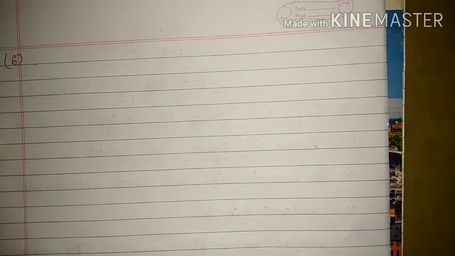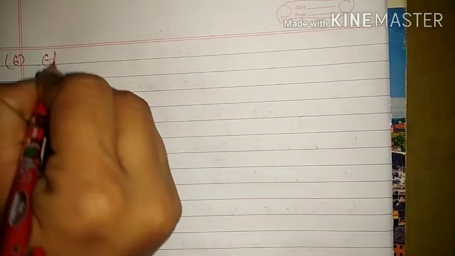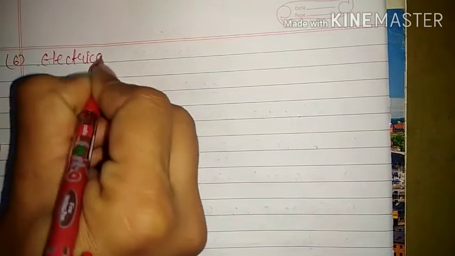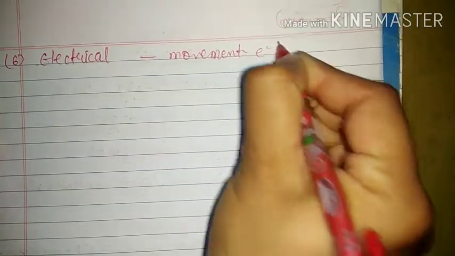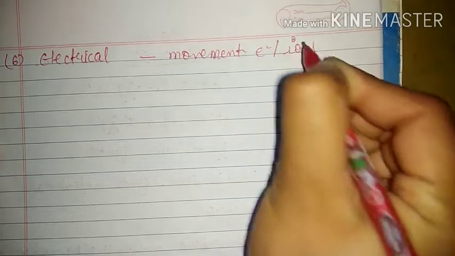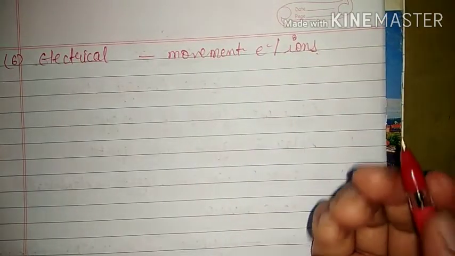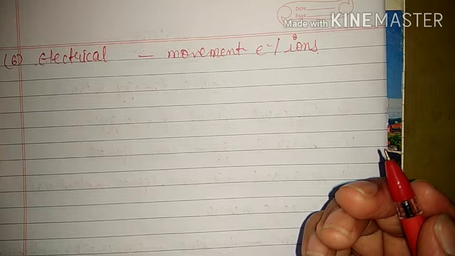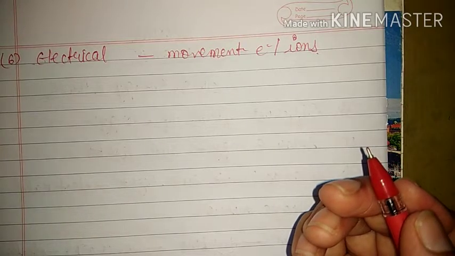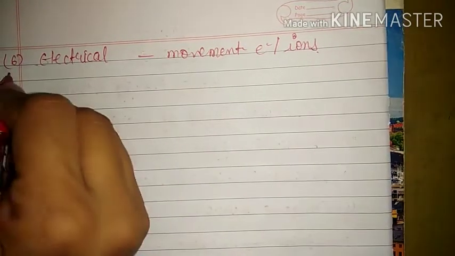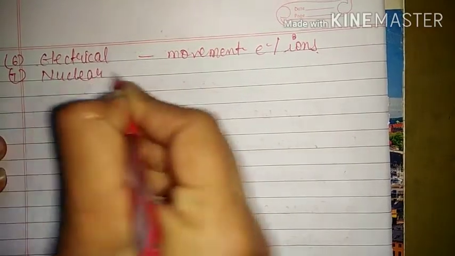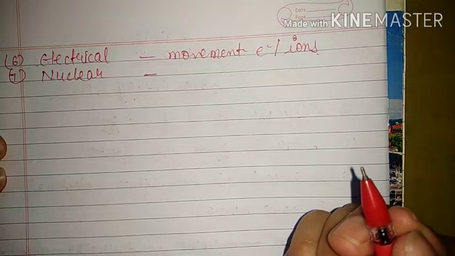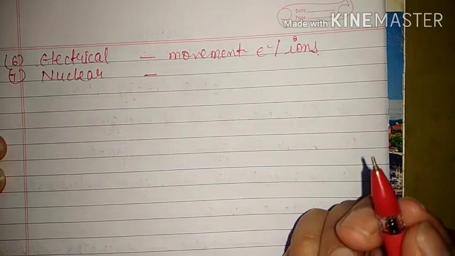Next is electrical energy. That means we know that electricity or electric current is produced due to movement of electrons or ions. That is known as electrical energy. For example, an electric cell gives electrical energy to the electric device, because of which the electric device works. And next one is nuclear energy. That means the energy obtained from the nucleus of an atom is known as nuclear energy.